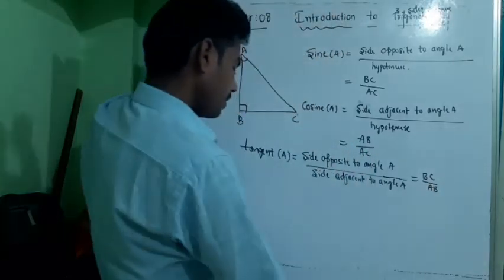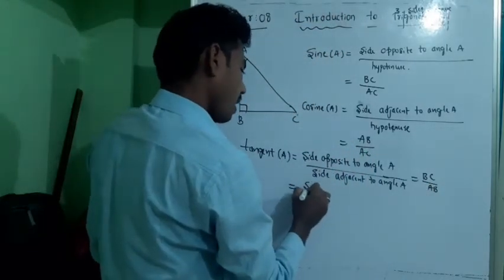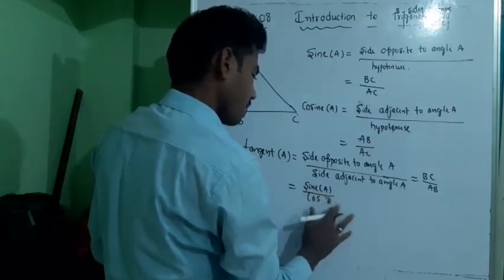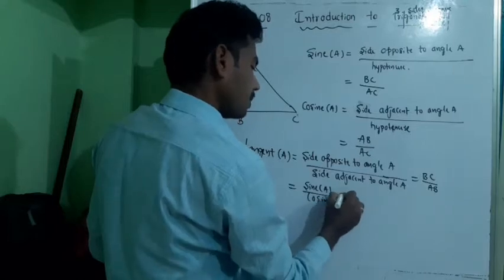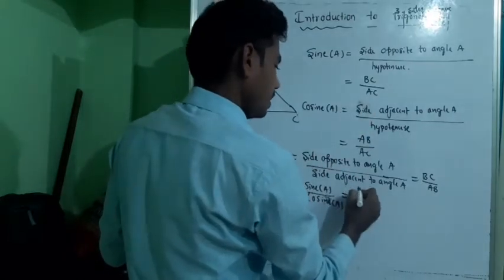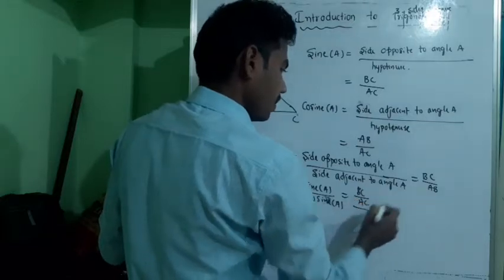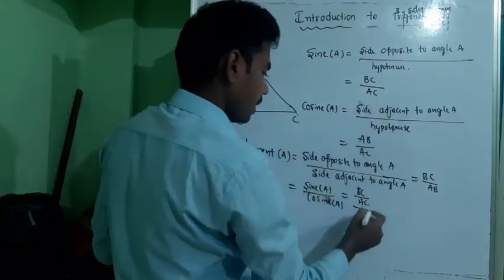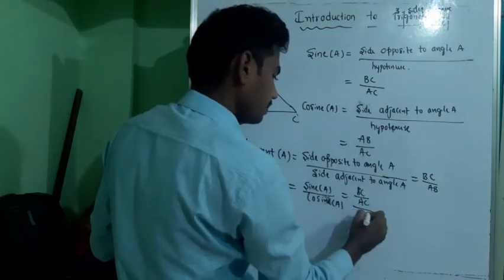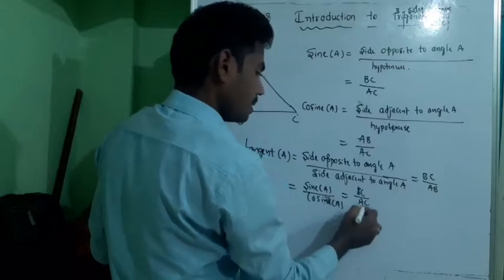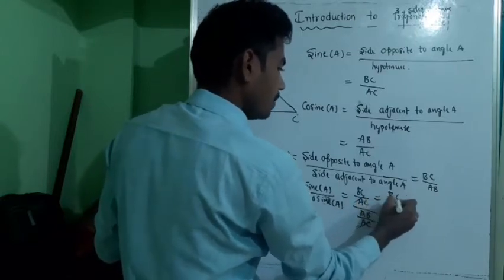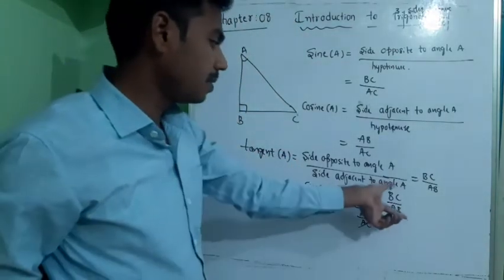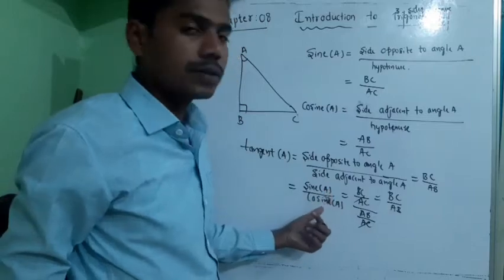Or else we can write sine A divided by cos A. You can verify: sine of A is BC by AC, divided by cosine of A, which is AB by AC. So AC will get cancelled, and what you are going to get is BC by AB. So tangent of A can be written as sine of A divided by cosine of A.